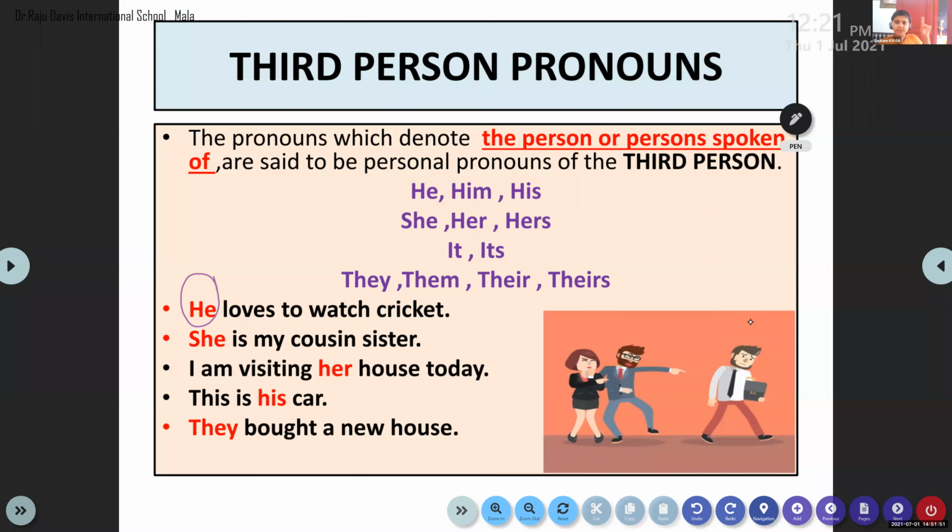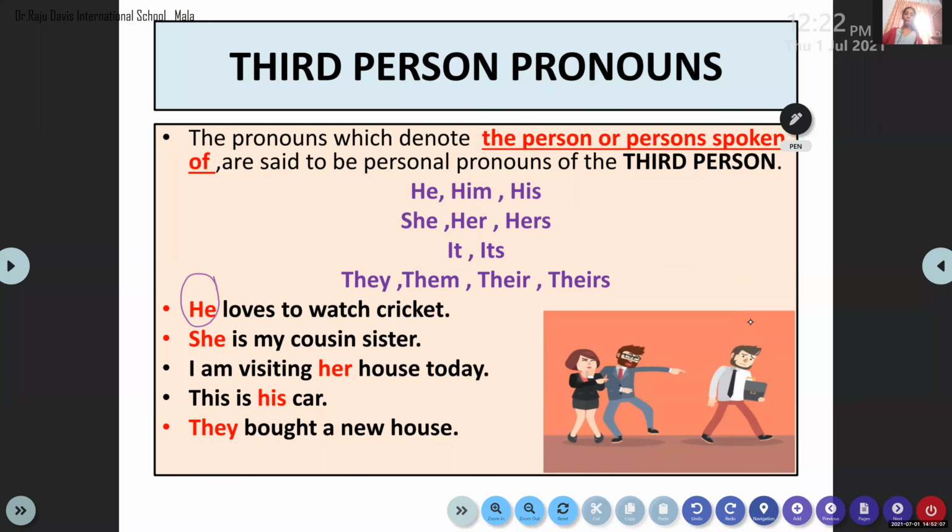So I am the first person. I am speaking to Sri Shankar, so Sri Shankar is the second person. And I am talking to Sri Shankar about Pavitra, so Pavitra is the third person. Clear? Third person. Yes, ma'am. Very good, very good.